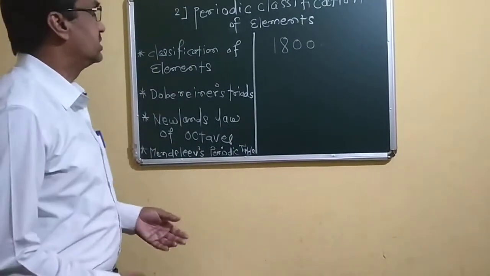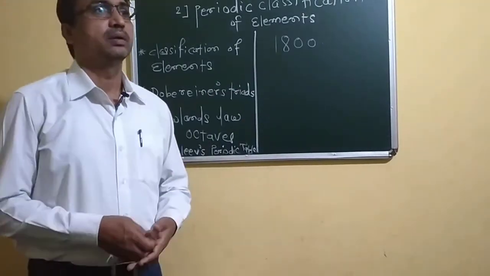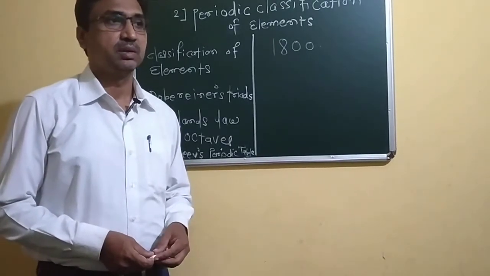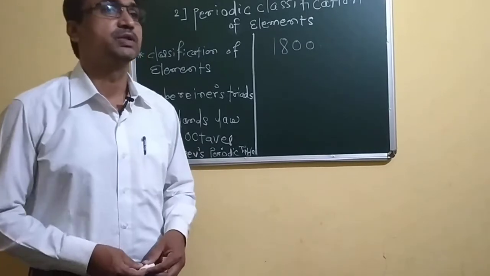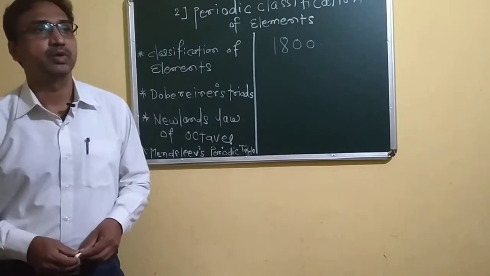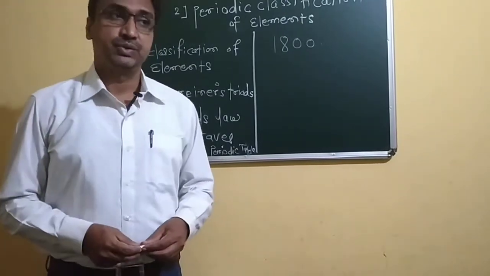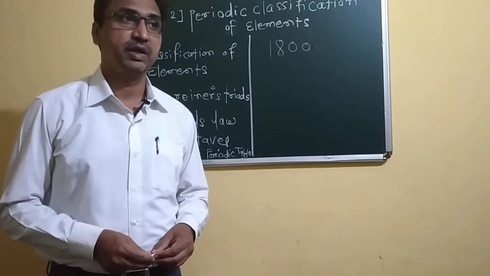By considering this case, their classification was according to metals, non-metals, and after that metalloids. But in the course of time, a lot of elements were discovered, and their physical and chemical properties are different.